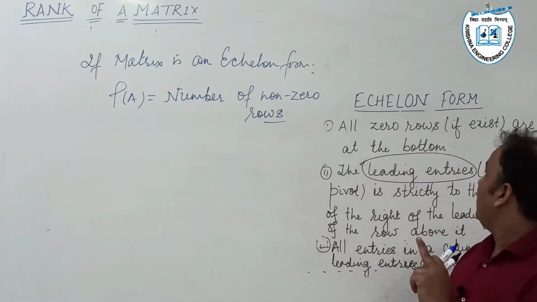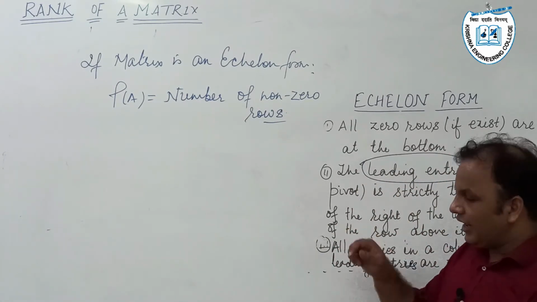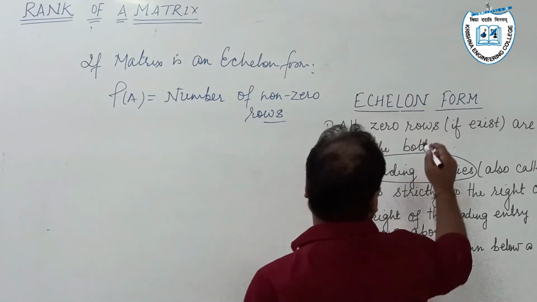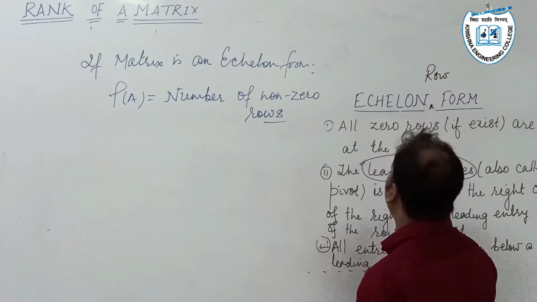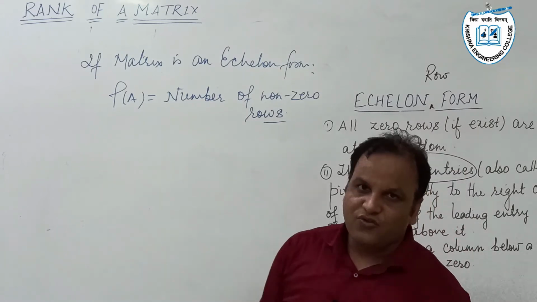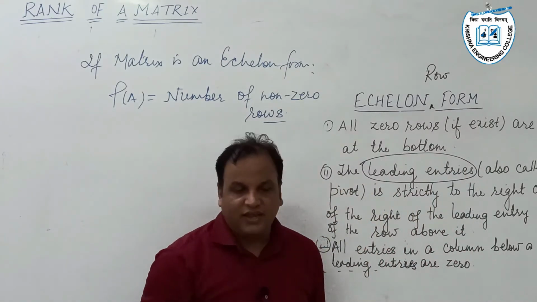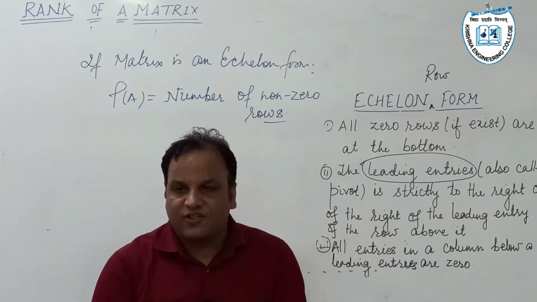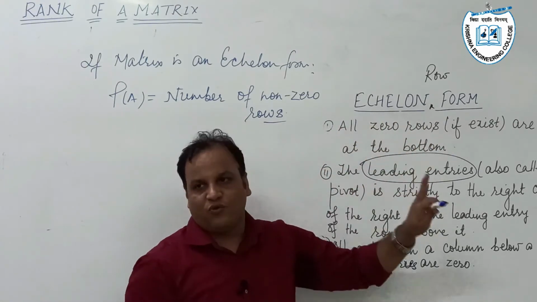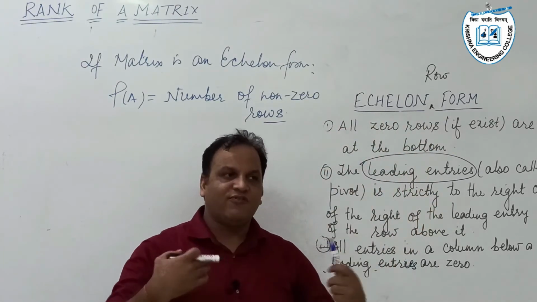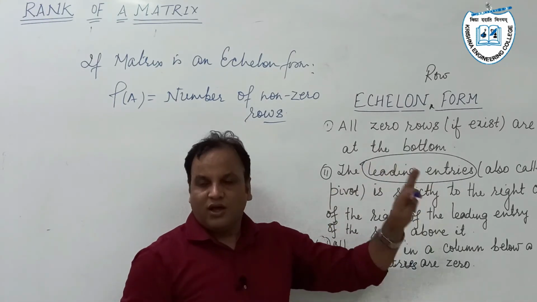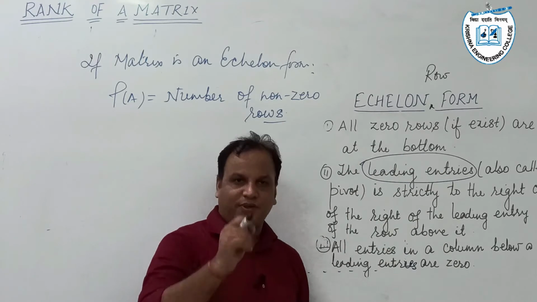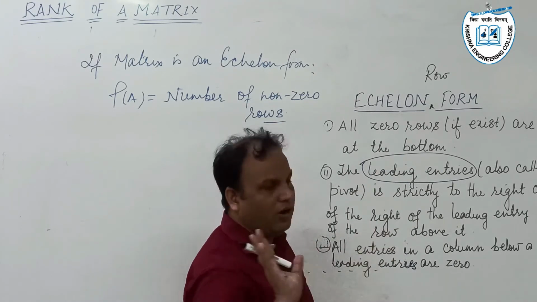We have echelon row form and echelon column form. If nothing is said, it is understood to be echelon row form, because echelon column form is just a transpose of echelon row form. So by default, if we say echelon form, it is understood to be echelon row form unless it is specifically defined as echelon column form.